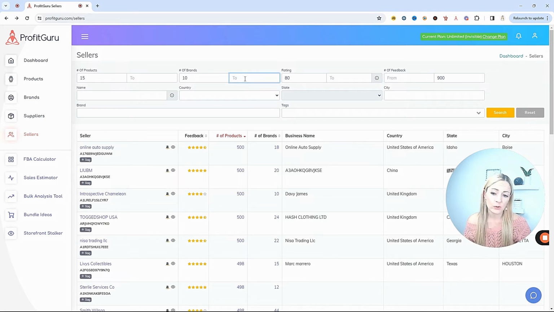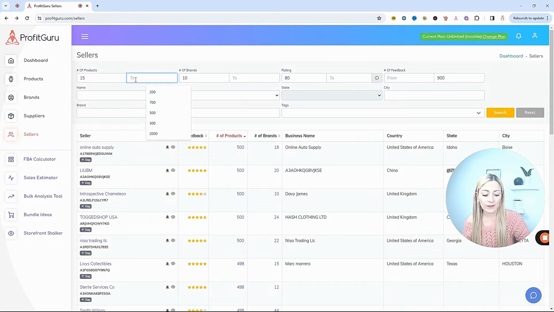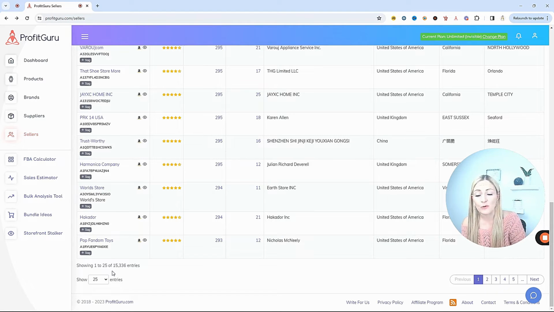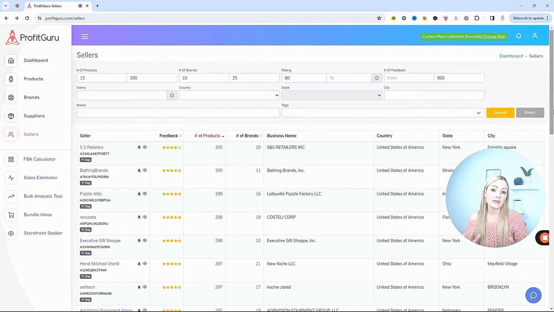Now we can even make our sourcing a little less lengthy and put a maximum here. So we might say for number of products, we don't want to see any more than maybe 300 products. And for number of brands, we might not want them to have more than 25. Now we narrow that list down to just over 15,000. And again, you want to set these filters for what's comparable to you. What can you compete with? So these numbers are not concrete, they're not set in stone, but these are really good starting points for you to try to find sellers that you can start just replicating what they're doing.